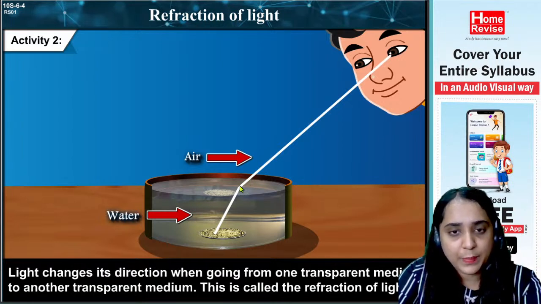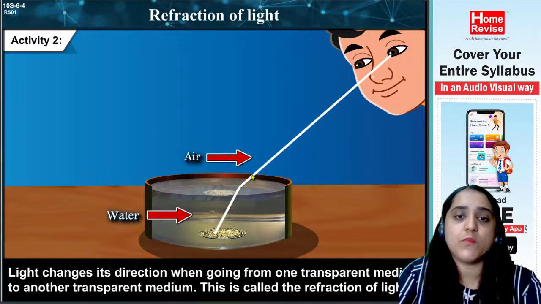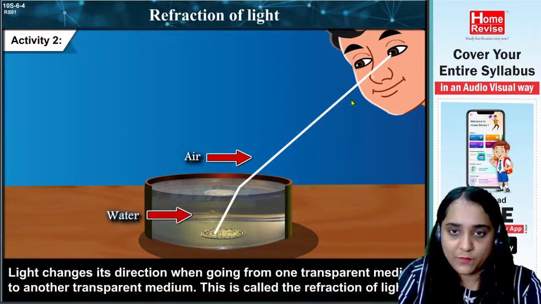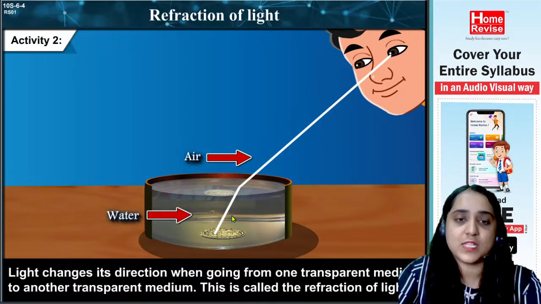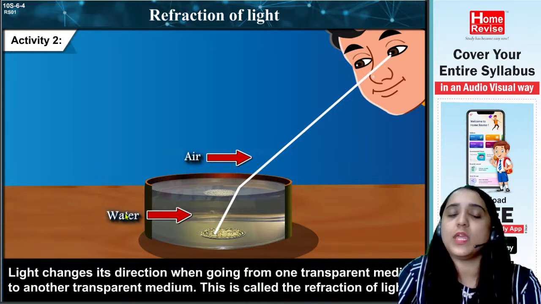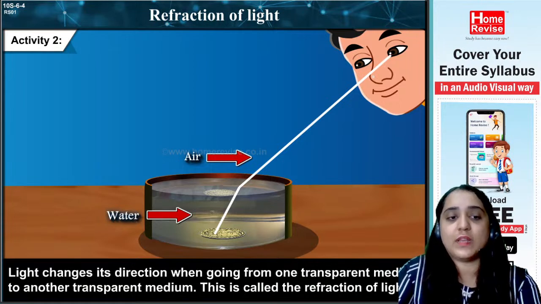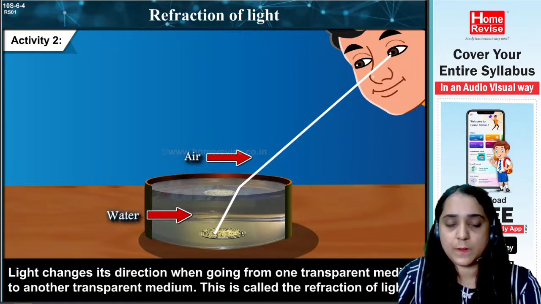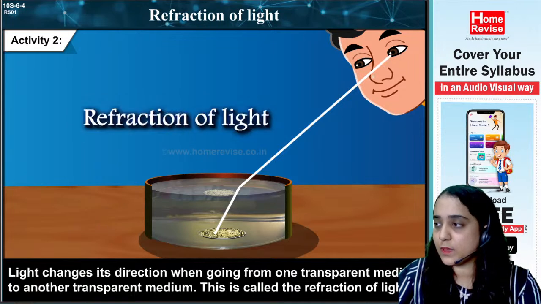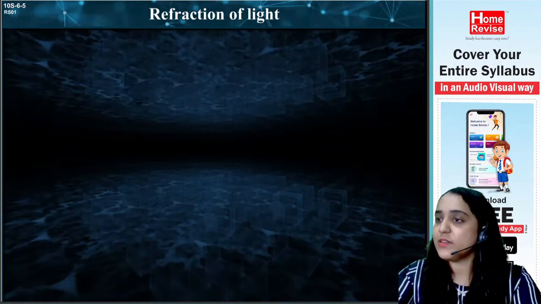Can you see a slight bend over here? Yes, this light is changing its direction when moving from one transparent medium, which is air, to the other transparent medium, that is water. So light changes its direction when moving from one transparent medium to the other. This is called the refraction of light. Correct, Shraddha, correct. So when it changes, it is called the refraction of light.